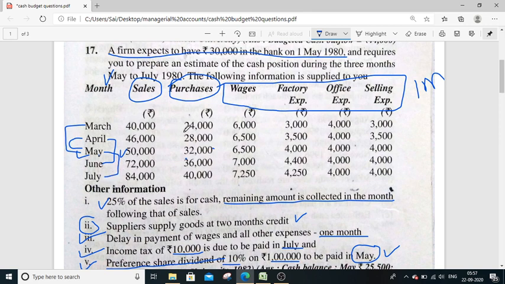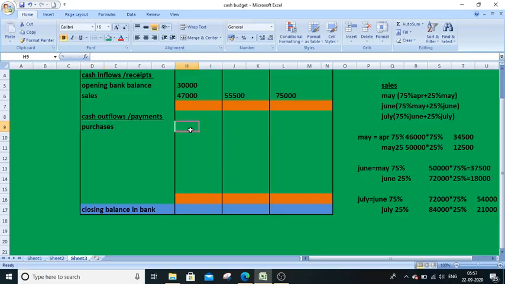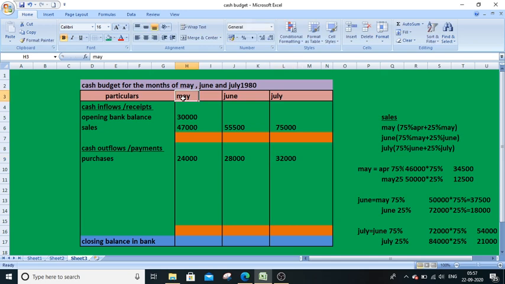So 2 months gap. So 24,000 first, March amount in the month of May we are paying. April month 28,000 we are paying in the month of June, and 32,000 in the month of July we are going to pay. So 24,000, 28,000 and 32,000. Simple guys. May month means previous 2 months, means March, April, May. So March amount I am paying in the month of May, April amount in the month of June, and May amount in the month of July. So in this way 2 months credit period will be availed.